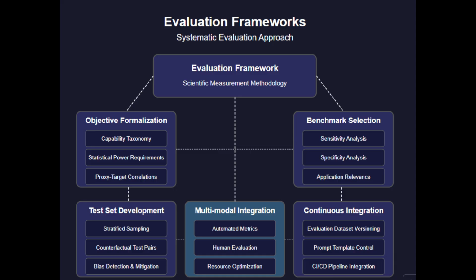The most sophisticated frameworks integrate automated metrics with targeted human evaluation, using the latter to calibrate and validate the former. This hybrid approach balances scalability with judgment quality, optimizing evaluation resource allocation. These systematic frameworks transform evaluation from ad hoc testing into scientific measurement, essential for meaningful comparison between increasingly sophisticated models.